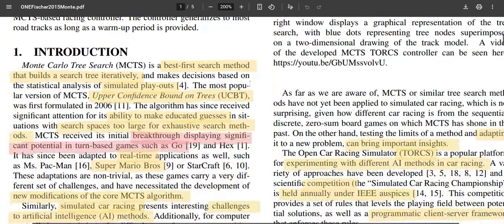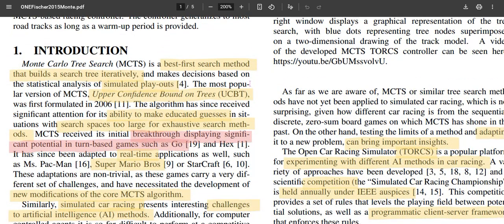So, what is Monte Carlo Tree Search? It's a search method that builds a search tree iteratively, utilizing simulated playouts using a forward model that we mentioned earlier. This is a particular version of MCTS called Upper Confidence Bound on Trees, UCT, which was formulated in 2006, and we will give a brief description of UCT.